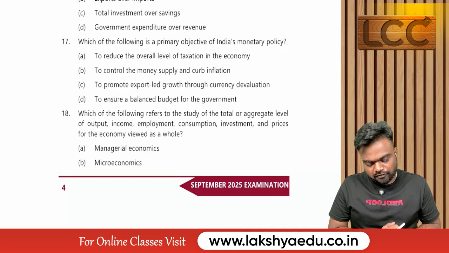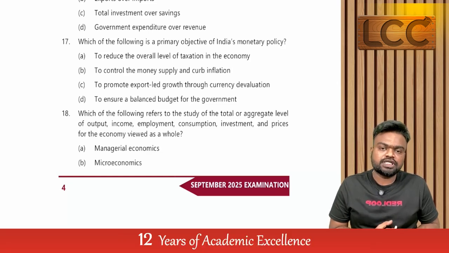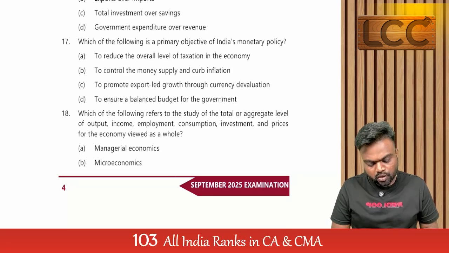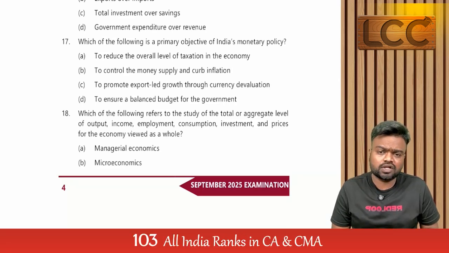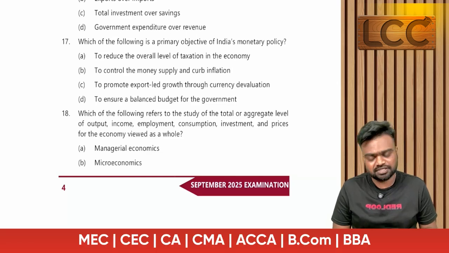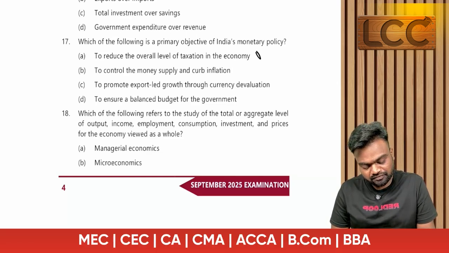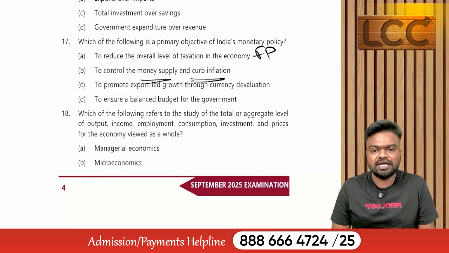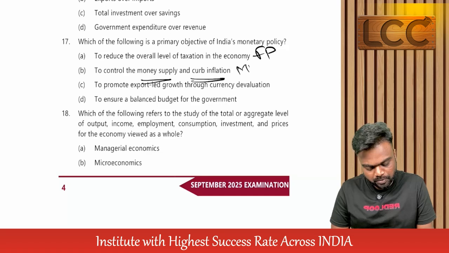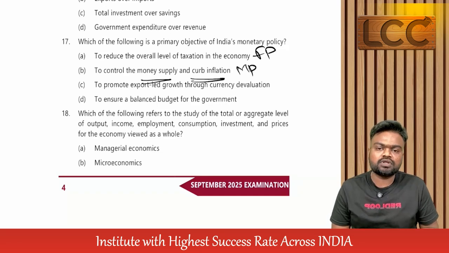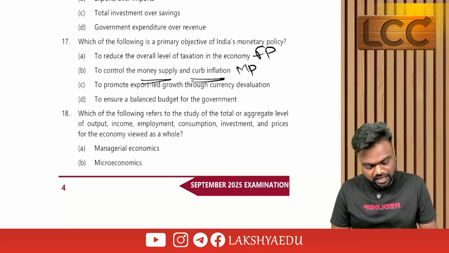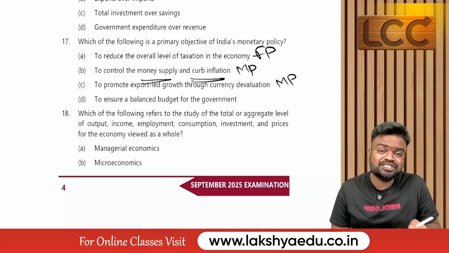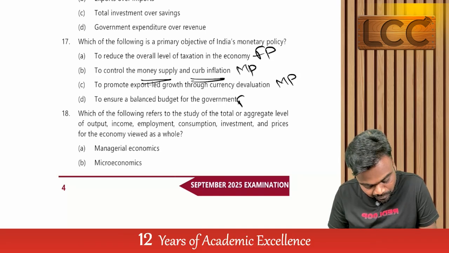Now, which of the following is a primary objective of India's monetary policy? First, to reduce the overall level of taxation in the economy. Sir, when we hear the word taxation, which policy is it? It is fiscal policy. To control the money supply and curb inflation, this is monetary policy. To promote export-led growth through currency devaluation, this is also monetary policy. To ensure a balanced budget of the government, this is fiscal policy.